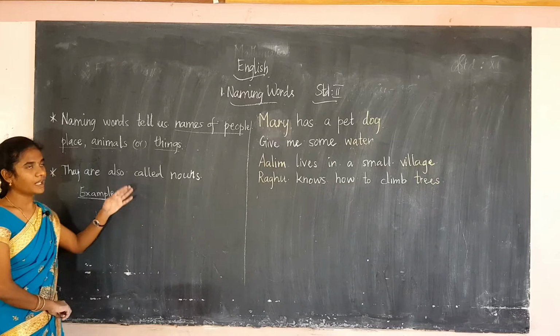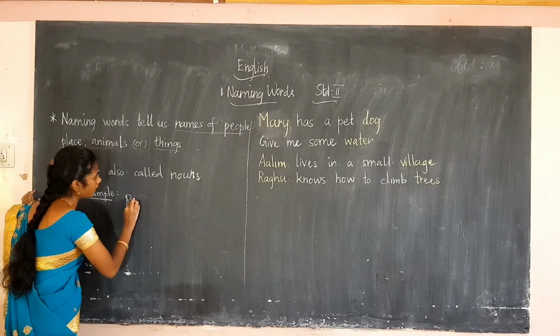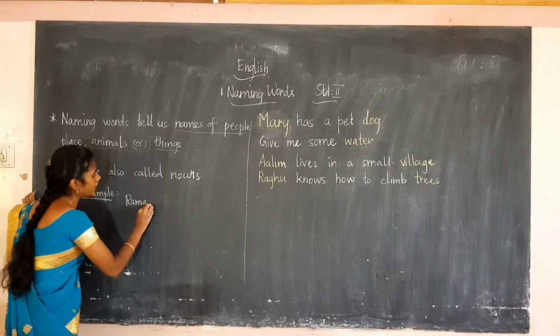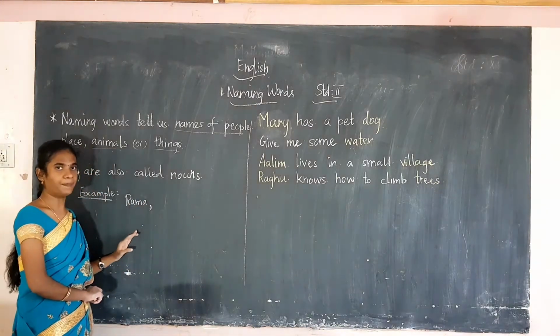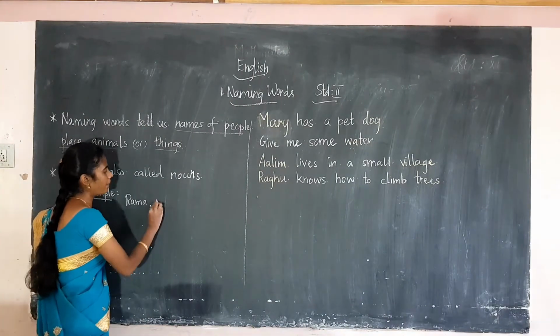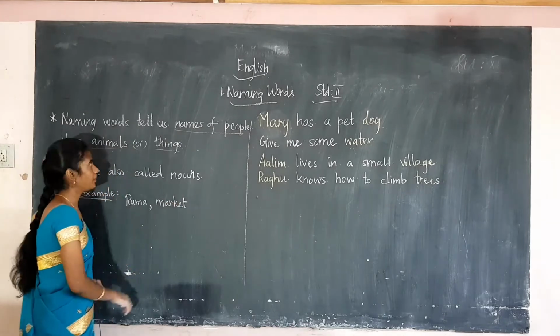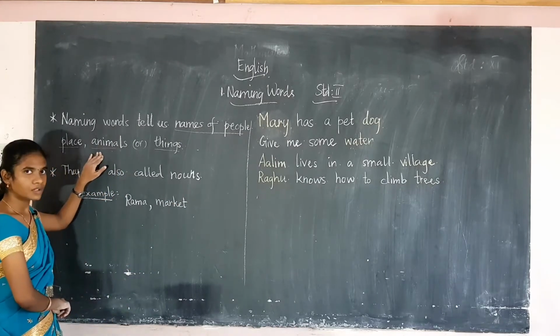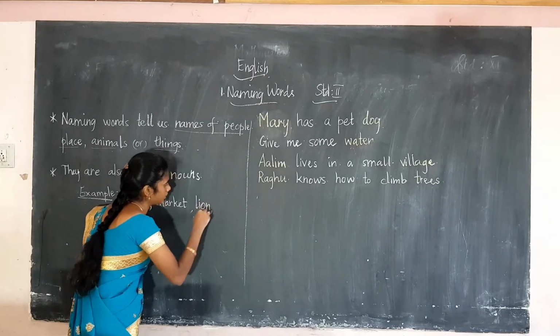Example: for the name of people you can write any name, like Rama. Then the name of a place, you can say any place, that is market. Then an animal, you can talk about any animal like lion.